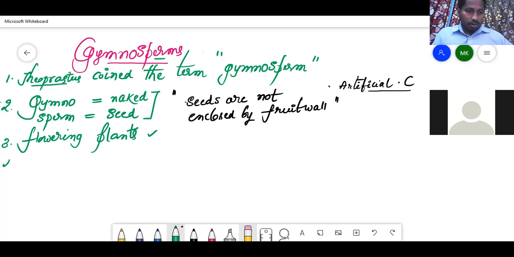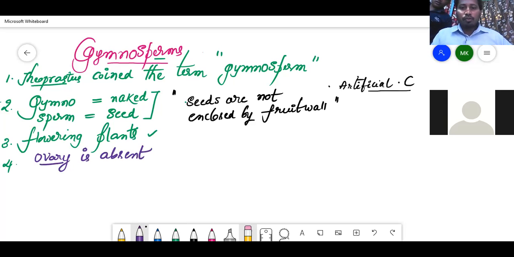And another point, ovary is absent here. That's the reason fruit wall is absent. Hope you have understood. Seeds are naked means if the ovary is absent, then only seeds will be naked. So ovary is absent. These are the important features of gymnosperms.